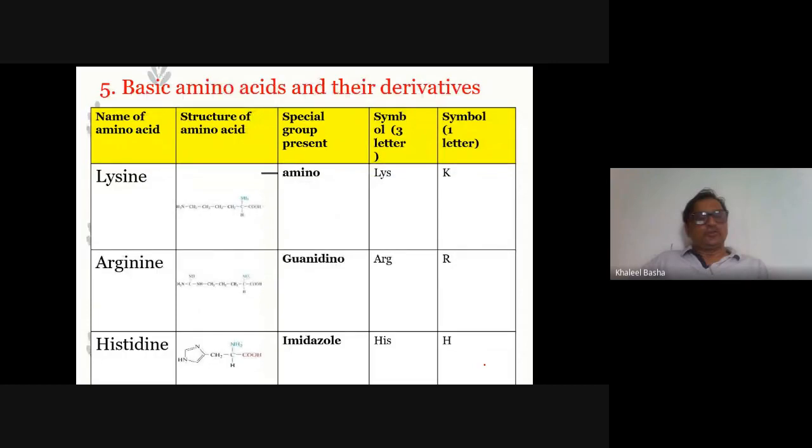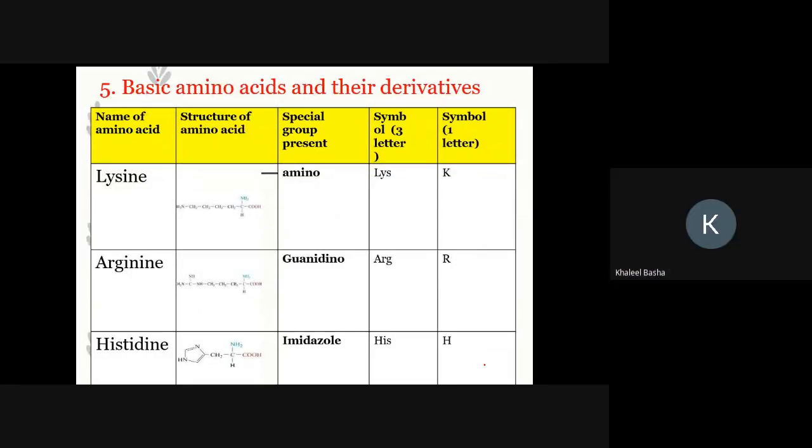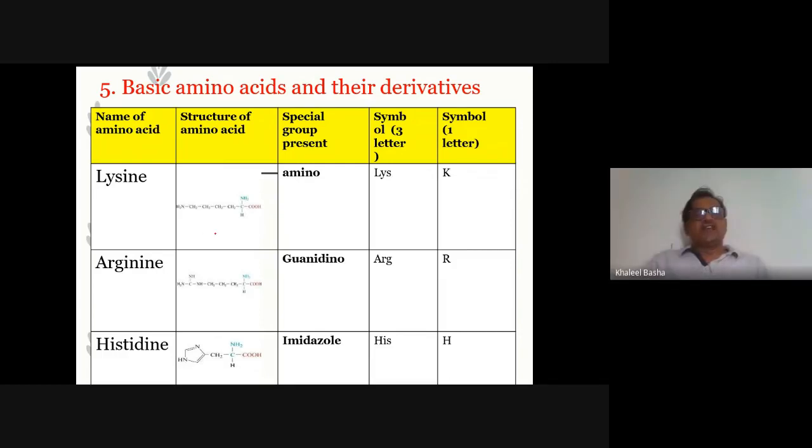Classification based upon the side chain: basic amino acids and their derivatives. What are the basic amino acids? Lysine, arginine, histidine. Lysine is the amino acid which contains one more basic group in the side chain. So already this is the general structure.